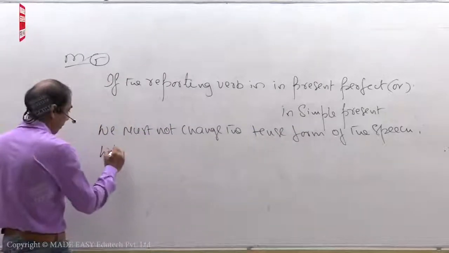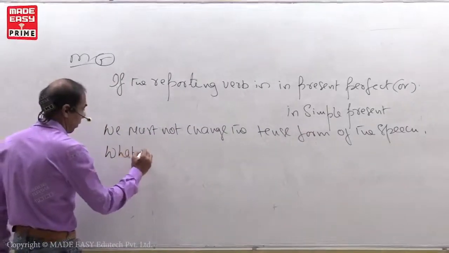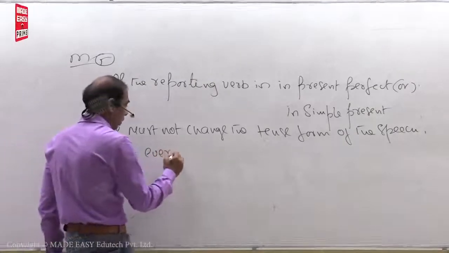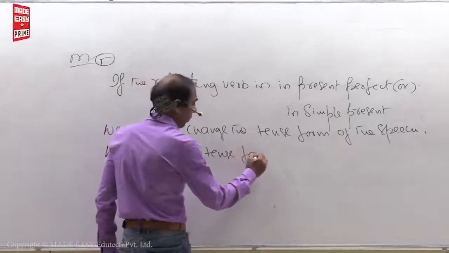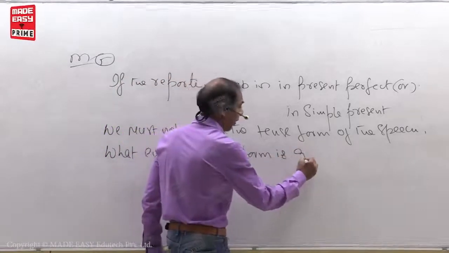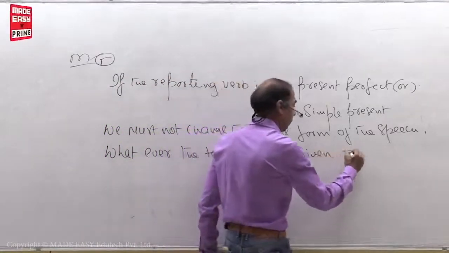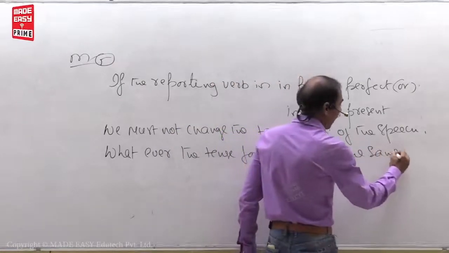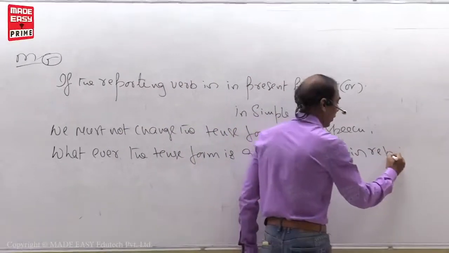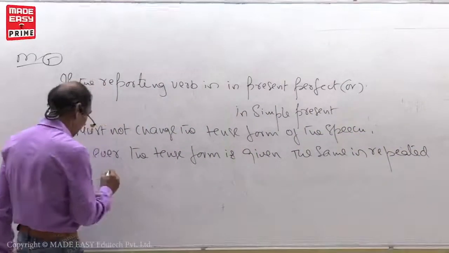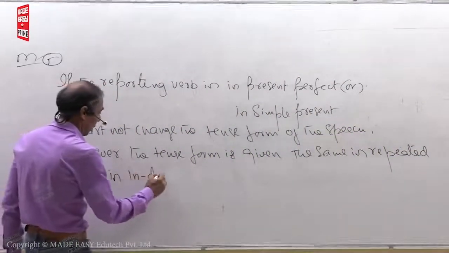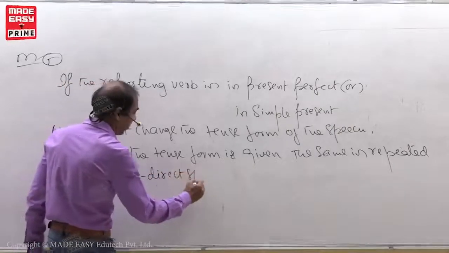See, whatever the tense form is given, the same is repeated in indirect speech.